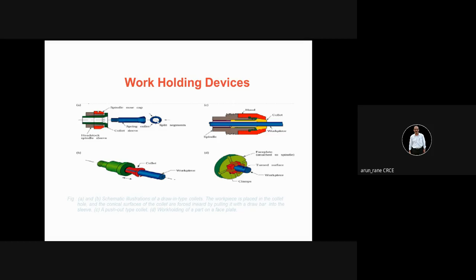The collets are specified like 10 mm collet, 11, 12, 13, 14, 15, 16. मेरे पास 25 का collet है. So the meaning of I have a 25 collet is that it will hold a diameter from 24 to 25, a range of 1 mm. The range is 1 mm because the bright bar may not be exactly 25.